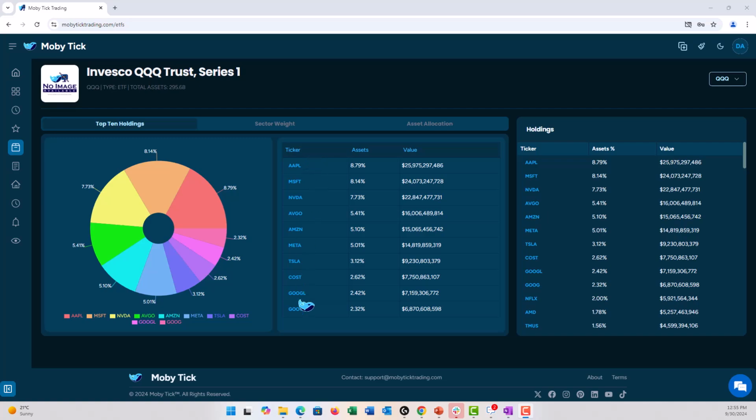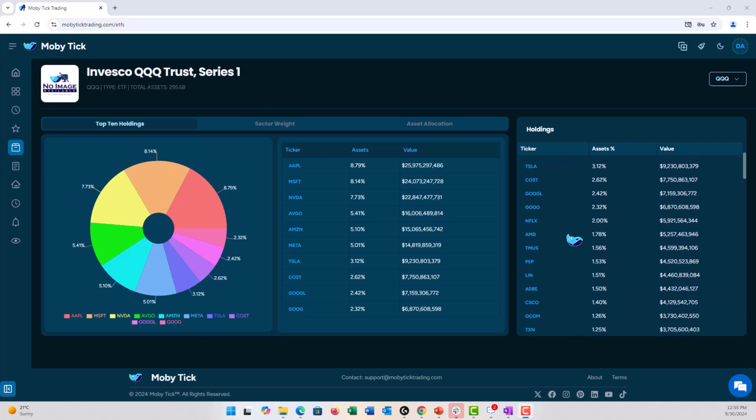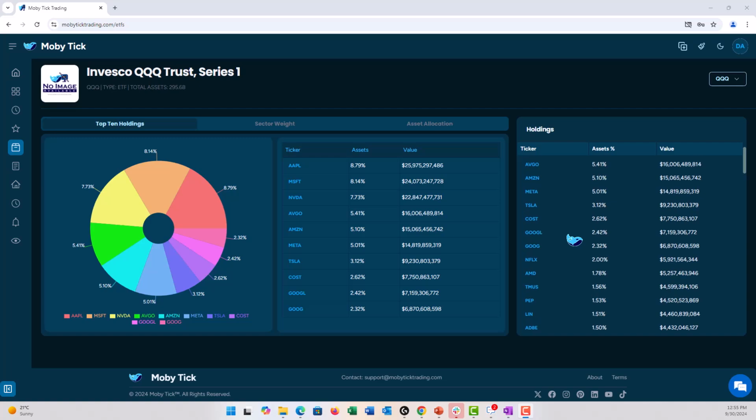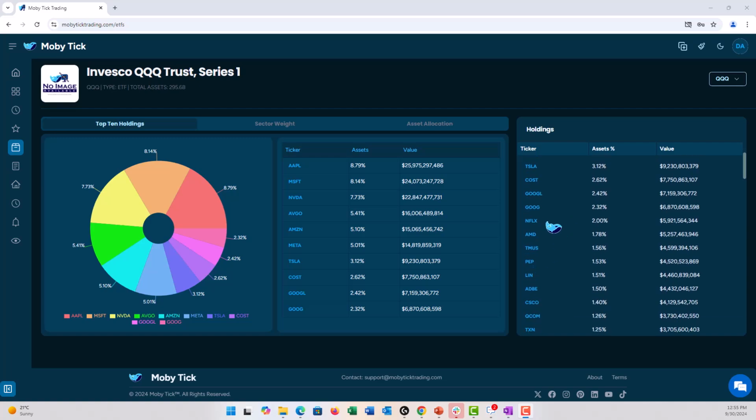Now, since this is the top 10, we also have a list of all of the holdings sorted by highest asset. So we can scroll down and see all of the ones that are there. So other than this ending in Google, we've got Netflix, AMD, T-Mobile, Pepsi, Adobe, Cisco, Qualcomm, Texas Instruments, and you can see the values here, 9 billion, 7 billion. And so if there's going to be a move in the QQQ, you would expect that these stocks would actually move with it because they're directly related, correlated heavily with the QQQ.